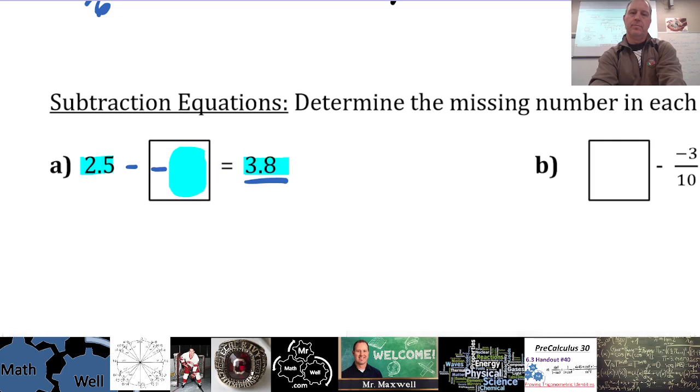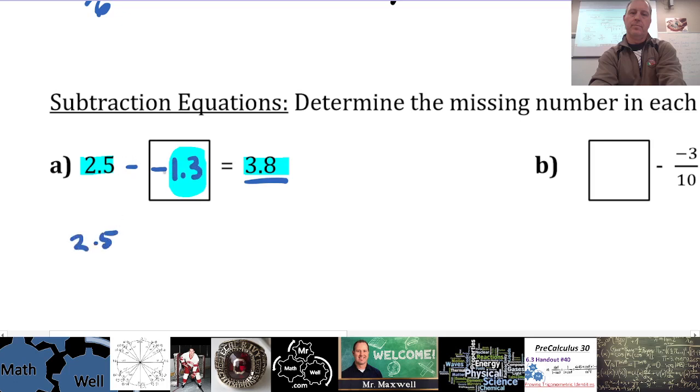So what's the number here? Put up your hand if you think you know. I'll call on some different people. Yes? 1.3. Negative. Okay, so negative. So you think negative 1.3 goes in here? All right, let's just test that out.